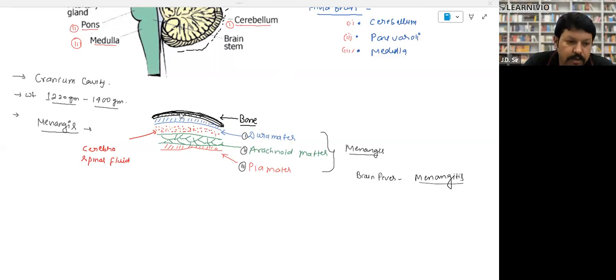Done. Okay. So look, the brain remains covered within the cranium cavity. The weight of the brain is 1220 grams to 1400 grams. It is smaller in females and larger in males. The size of the brain has nothing to do with mental capability. It doesn't mean that females have a smaller brain, so they are less capable, or that males are more capable.